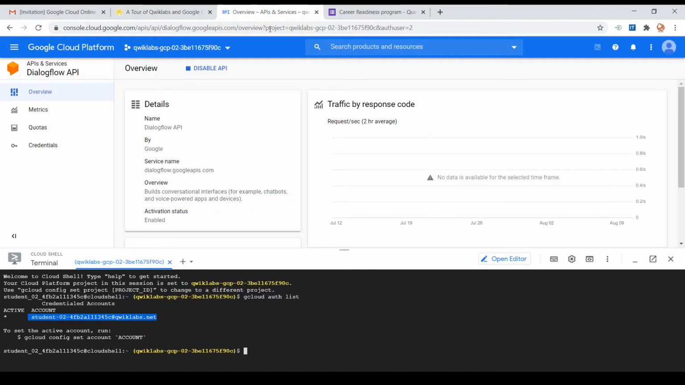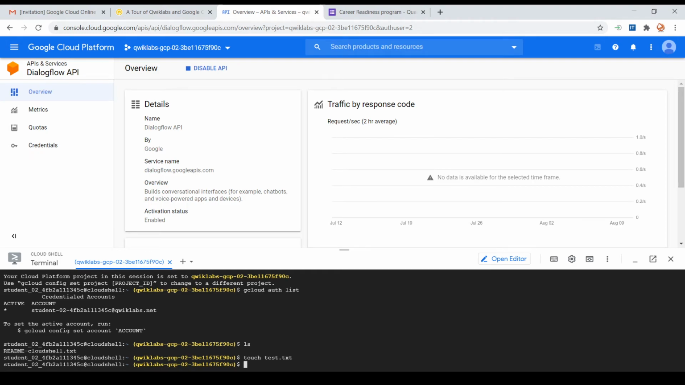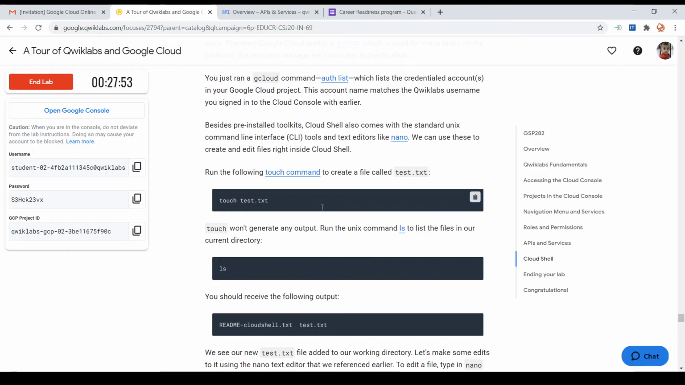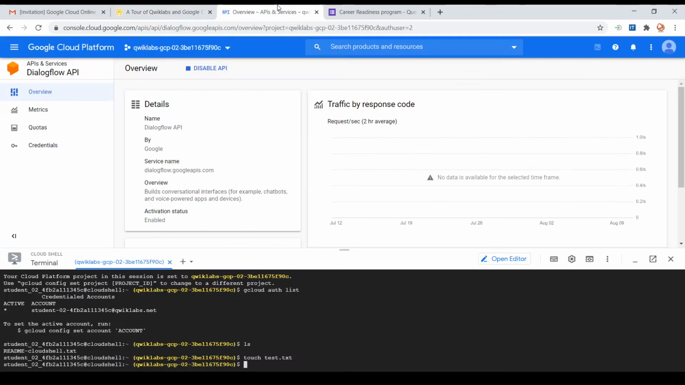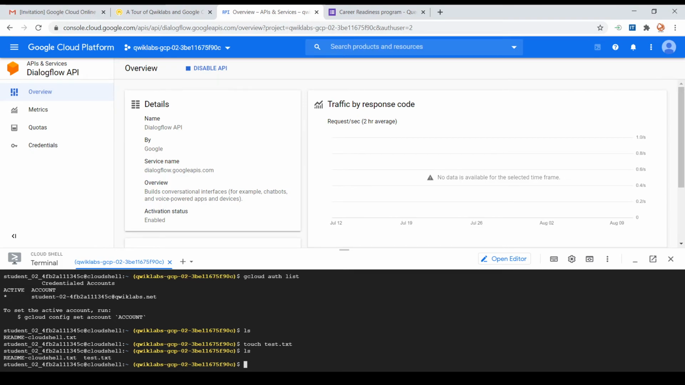So here we are going to access a text file. Before that, let us check what are the different files present here. So listing the files, we can see one readme-cloudshell.txt. So here we are creating a new text file using touch test.txt. So if we check the number of files inside again, you can see that file also. So here you can see test.txt, a new file came now. So we created a file known as test.txt.